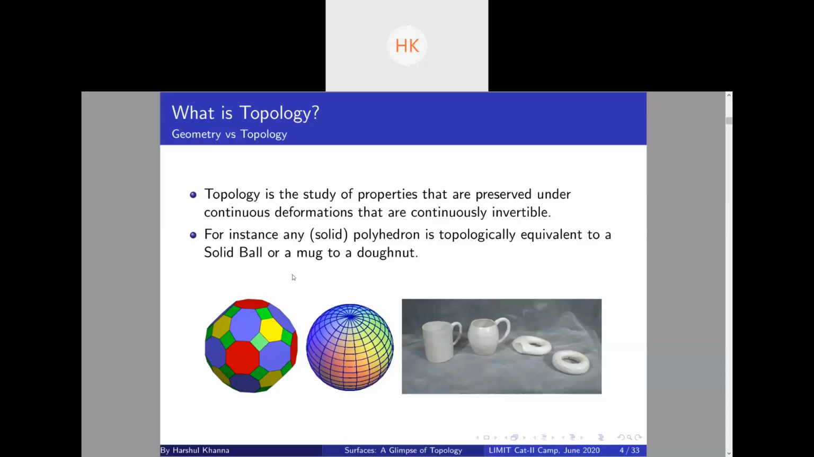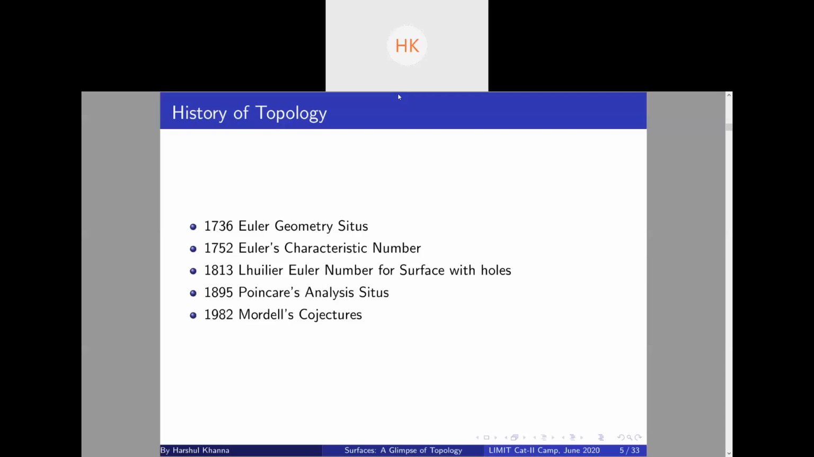So we now know what is topology. So first we talk about the history of topology. The first mention of topology as a subject was in 1736 by Euler. Somehow every subject traces its roots back to Euler. Euler was a genius. So it started with, let me show, the famous seven bridge problem.